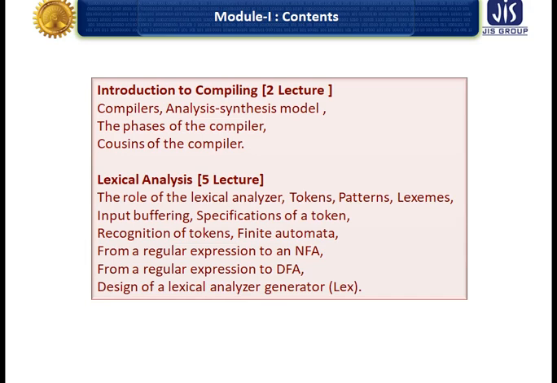Also, we will go through the design of a lexical analyzer generator, which is simply called Lex. So we will go.